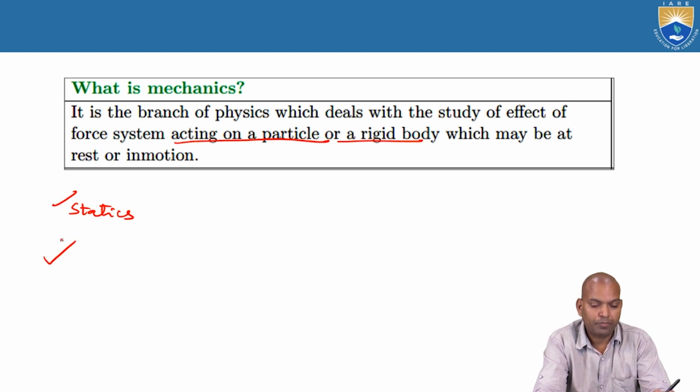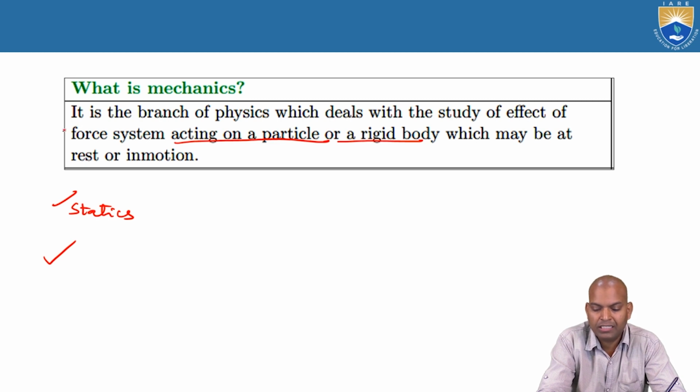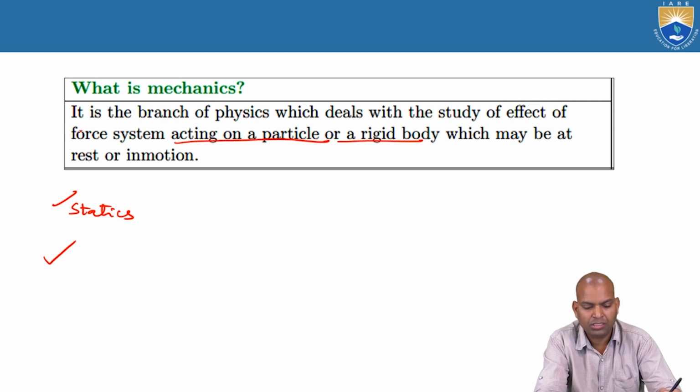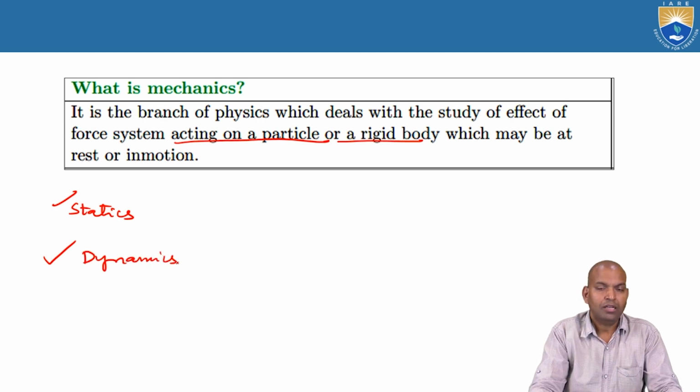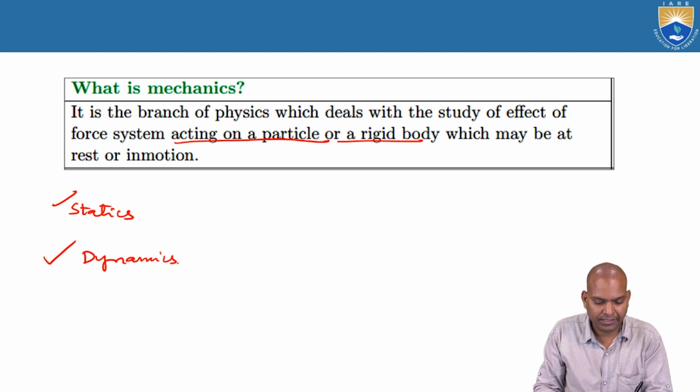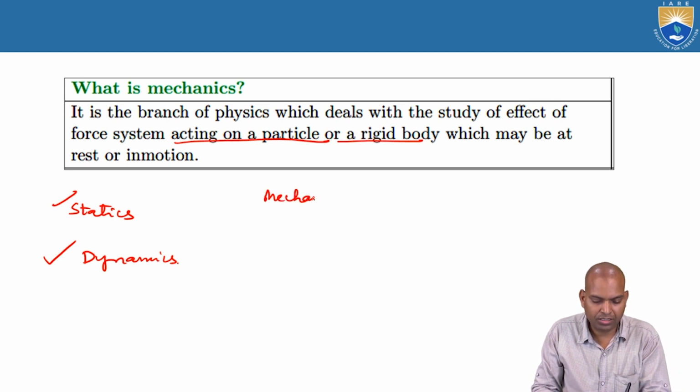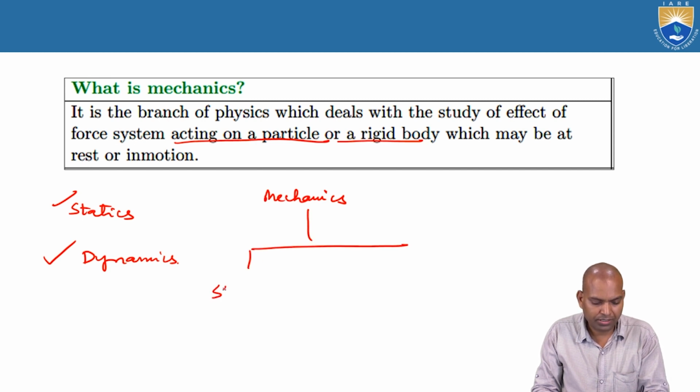Or when it deals with the effect of the force system acting on a body or particle that is in motion, then it is known as dynamics. Thus mechanics is divided into two parts: one is statics and another is dynamics.